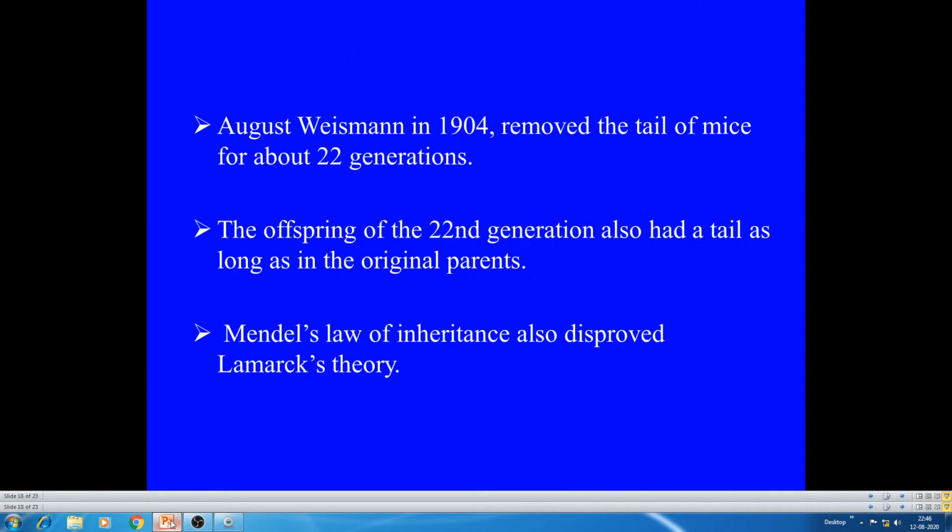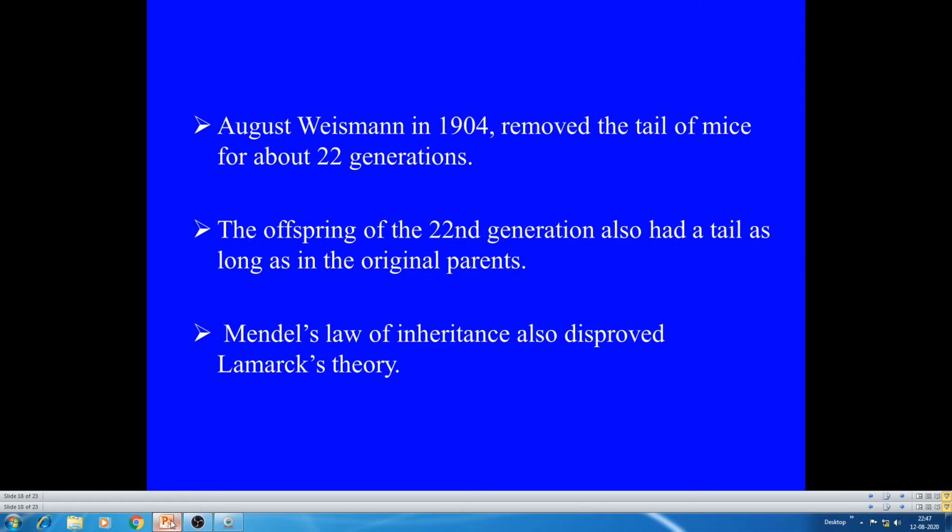And one experiment he conducted was Weismann's experiment. What he did is, he removed the tail of mice for about 22 generations.